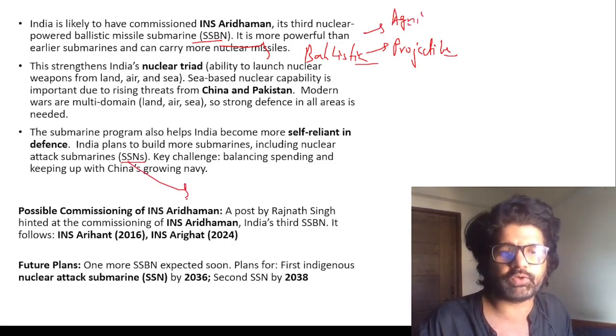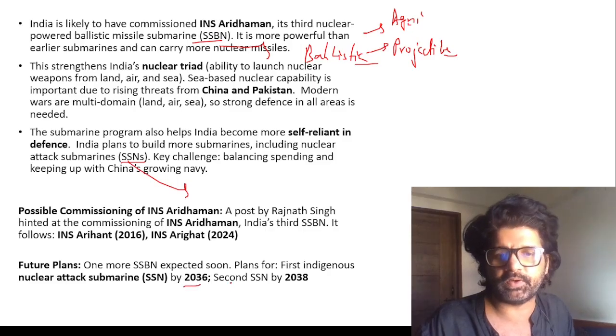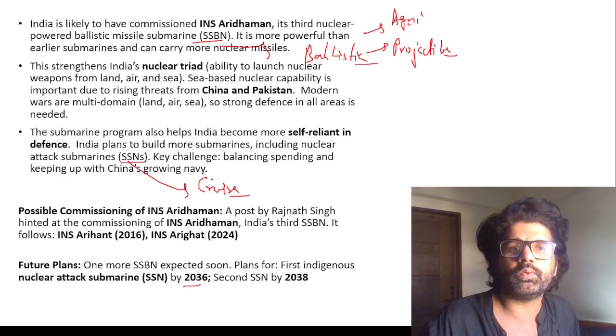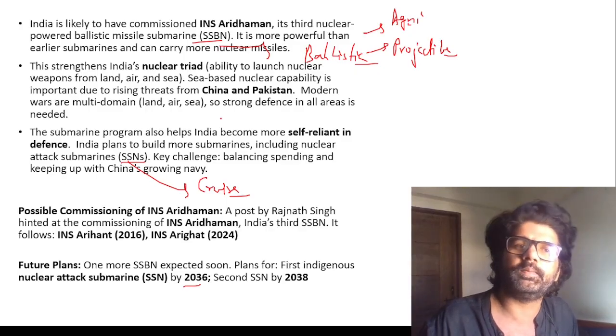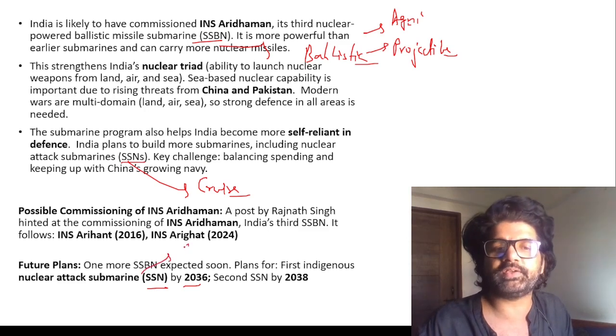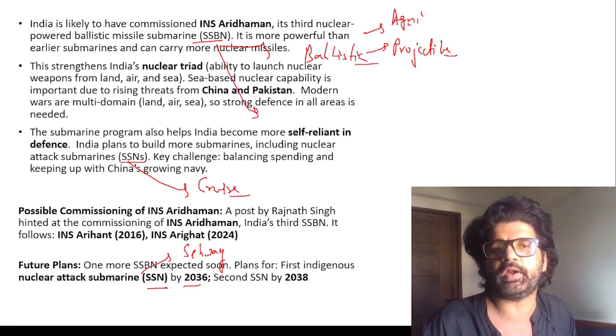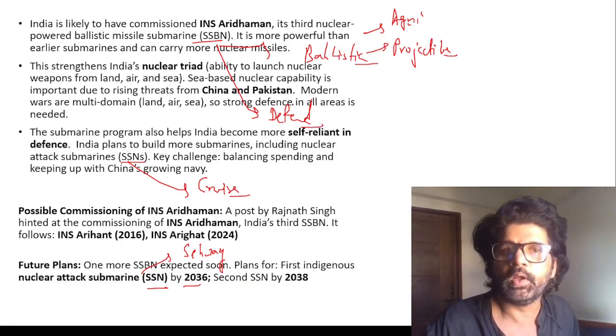On the other hand, the SSN, the first of which will be commissioned in 2036, can carry cruise missiles like BrahMos, which we can control. So you can see, SSBN for deterrence, SSN for first attack. Maybe you can think of SSN, the nuclear attack submarine, like Sehwag, and SSBN like Dravid. We will not attack first, but if you attack us, we'll defend ourselves and then attack you. SSBN ballistic missiles, SSN cruise missiles.